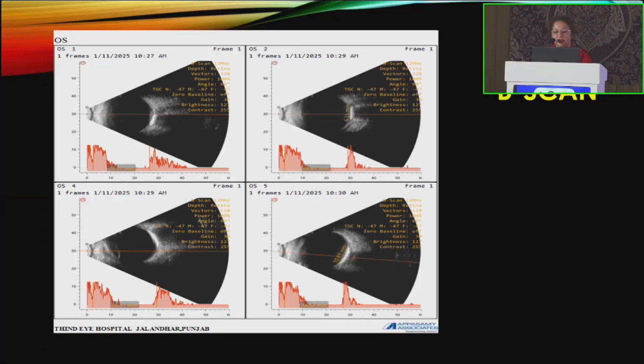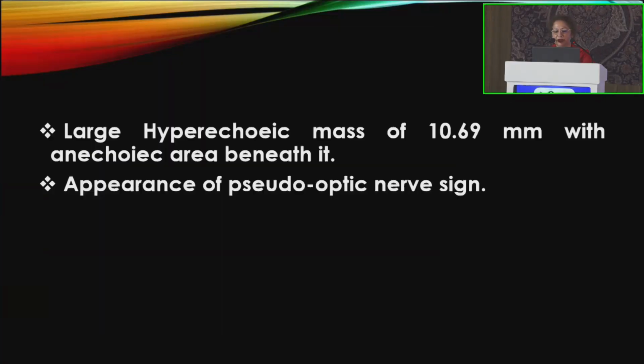B scan was diagnostic in this case. There was a hyperechoic area with an anechoic area beneath it, and the size of the lesion was 10.69 millimeters, and it gave the appearance of a pseudo-optic nerve. So we made a diagnosis of choroidal osteoma.